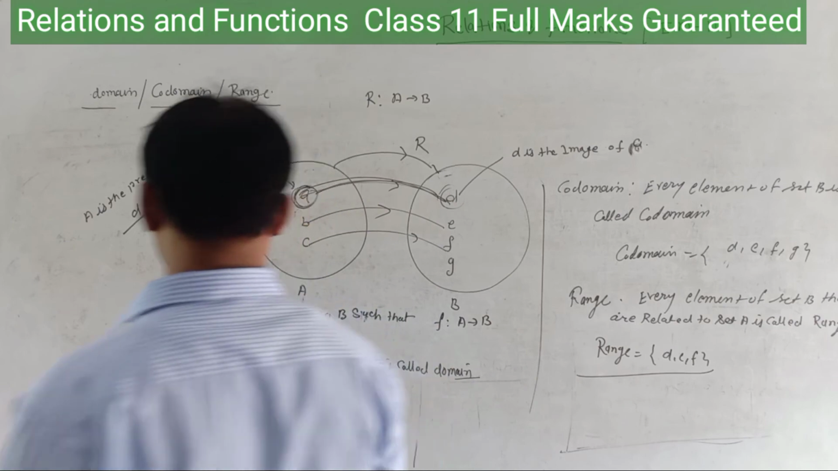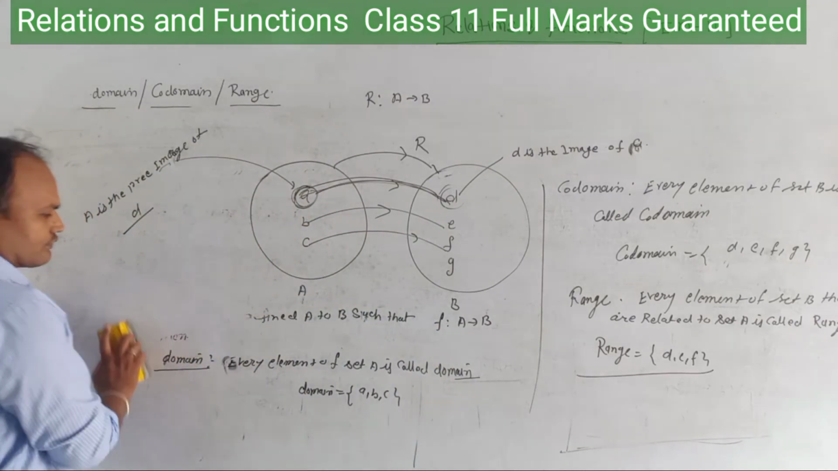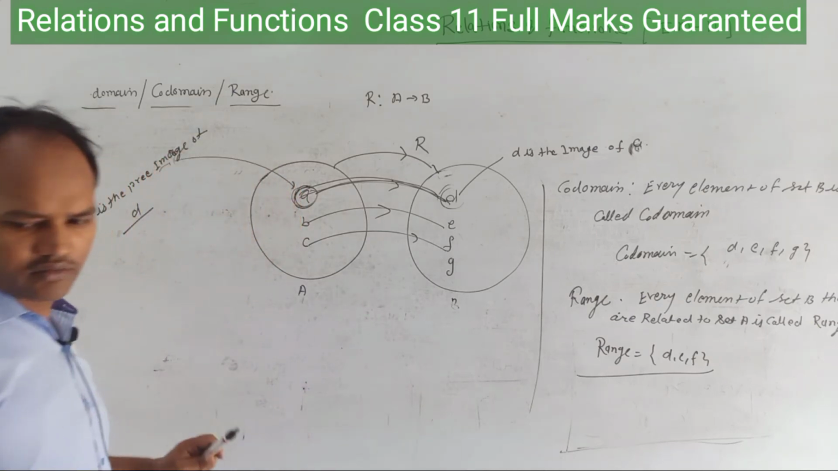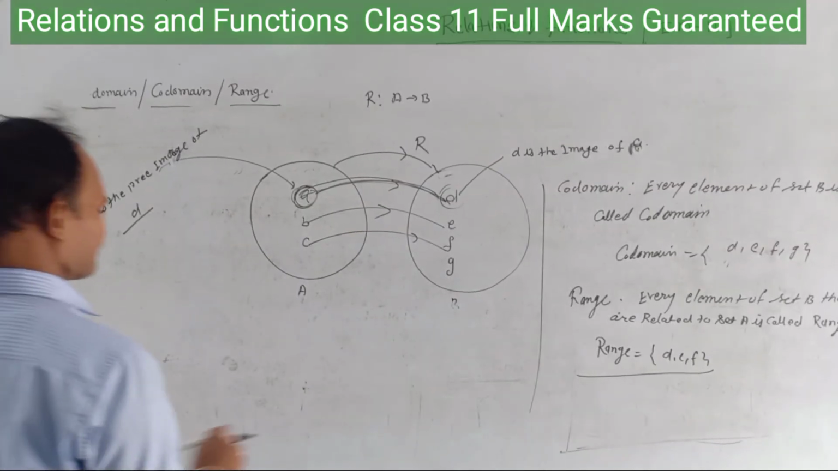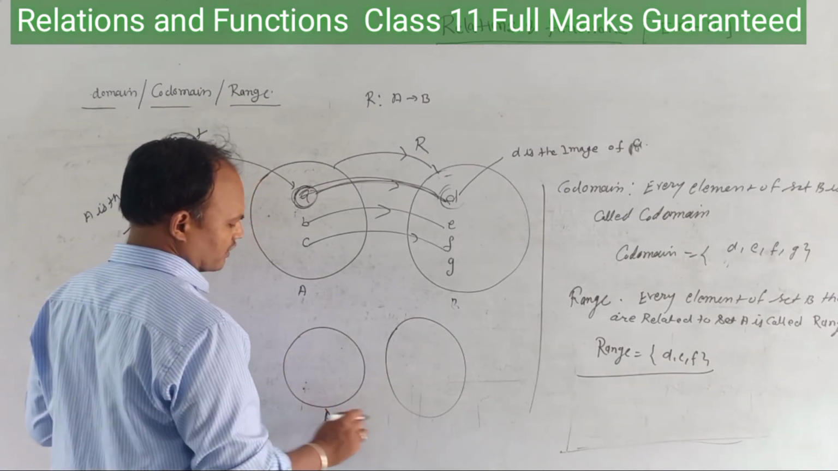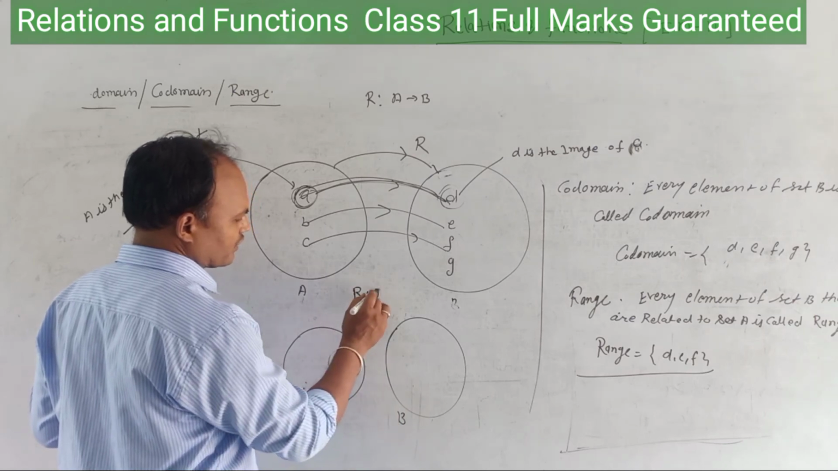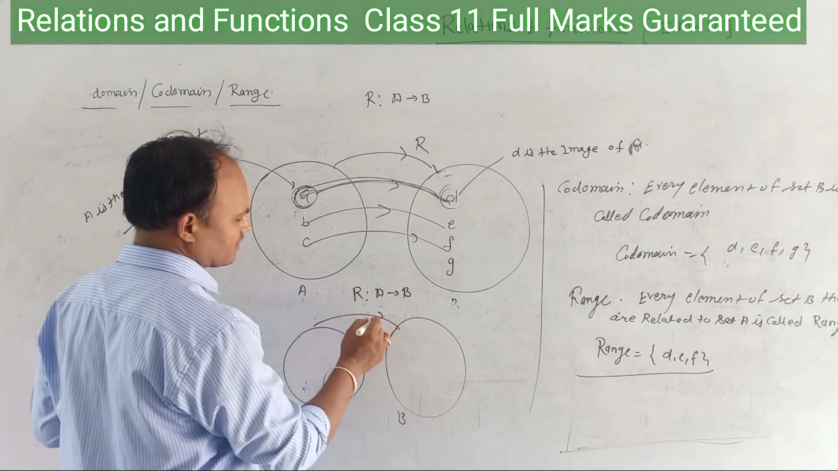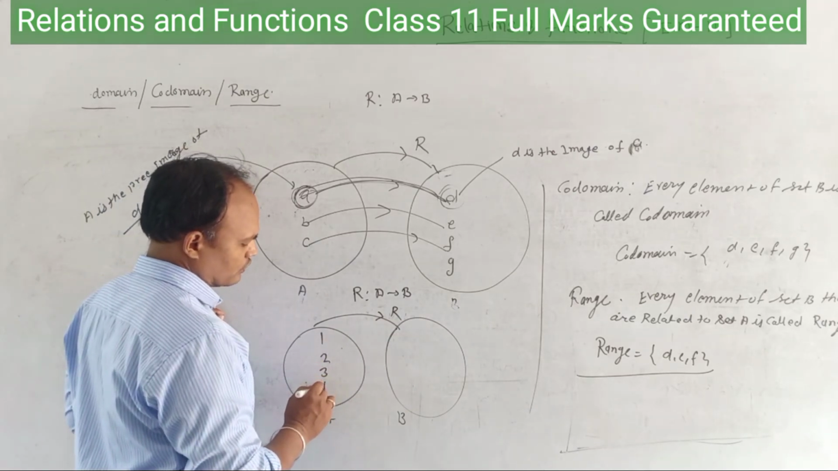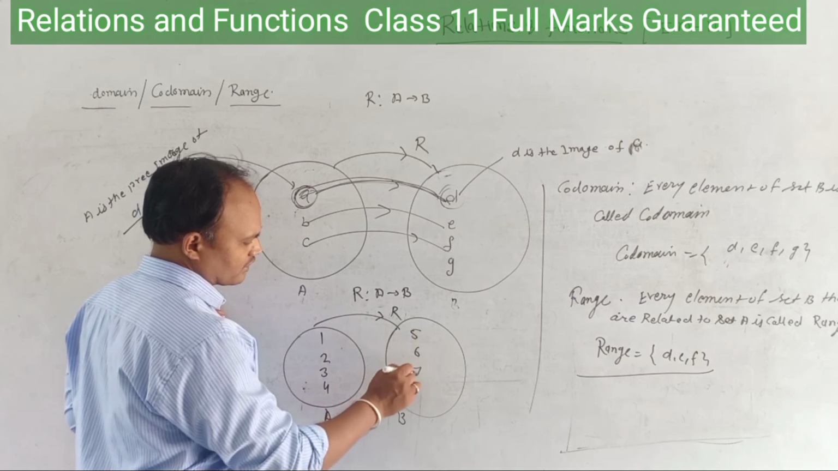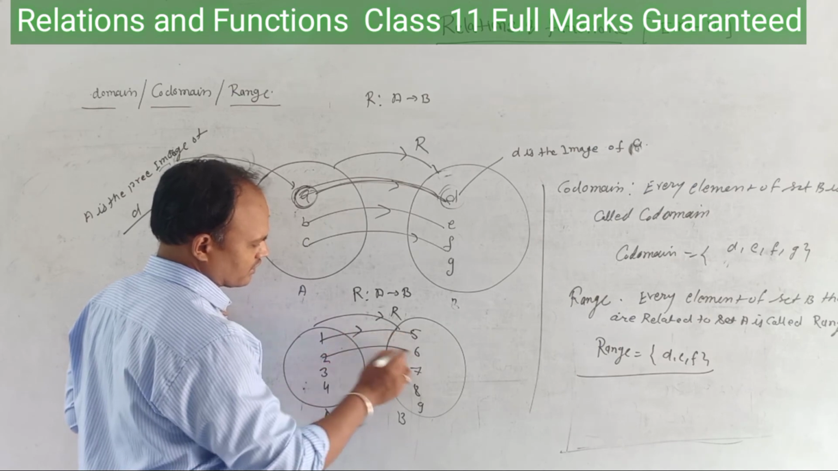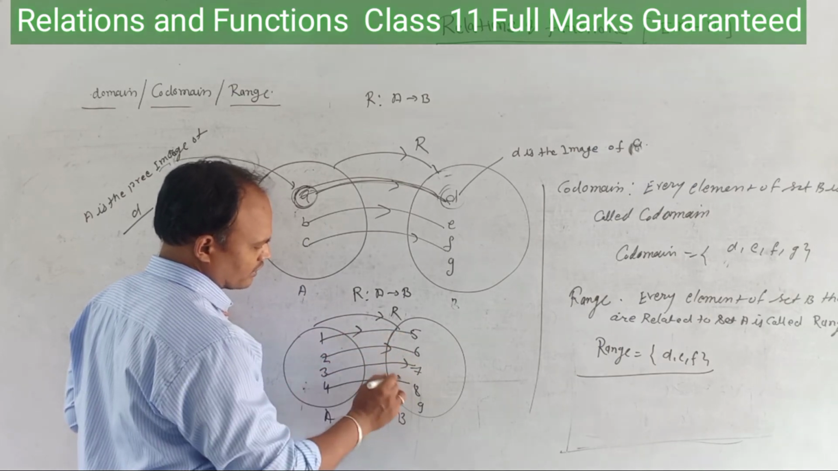Now we are going to take an example, and you have to say what the domain, codomain and range are. Suppose there are two sets, set A and set B, and a relation R is defined from A to B. Set A is 1, 2, 3, 4, and set B is 5, 6, 7, 8, 9. Each is related as shown.